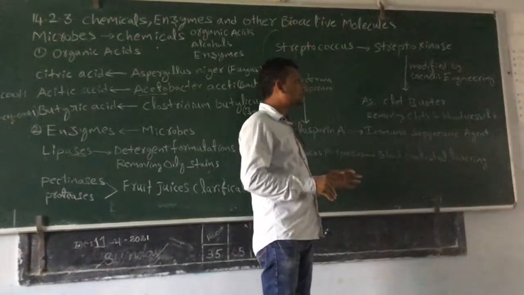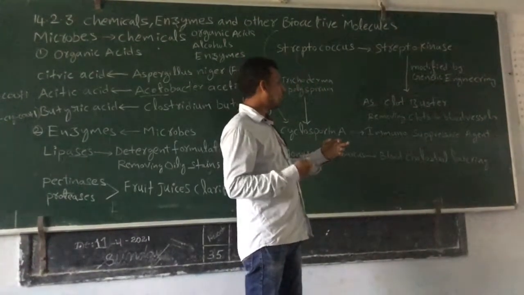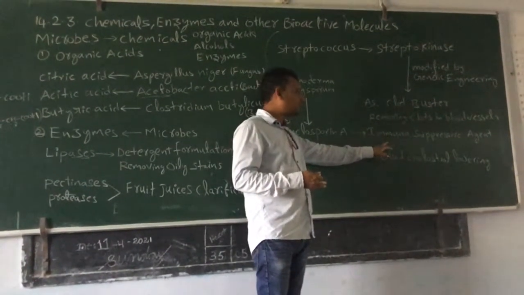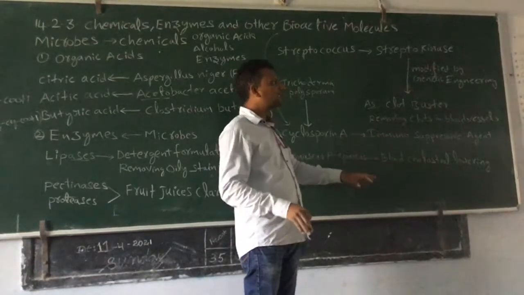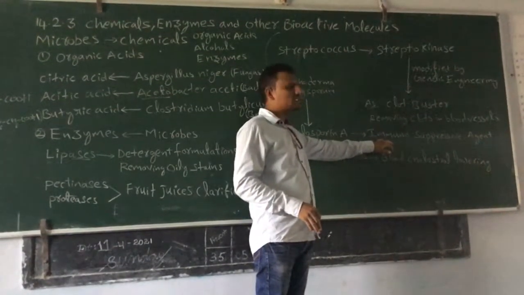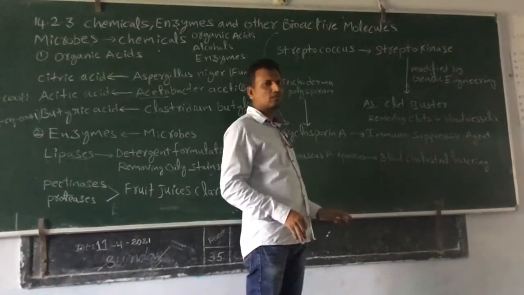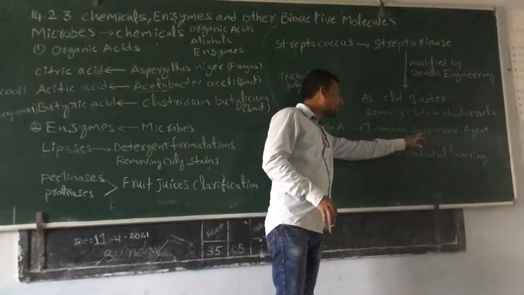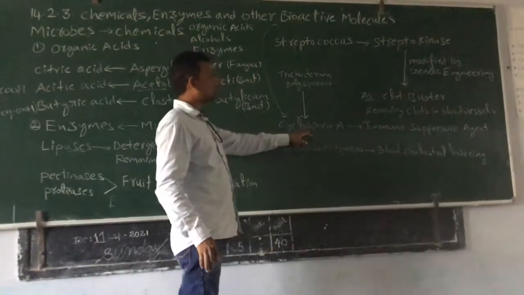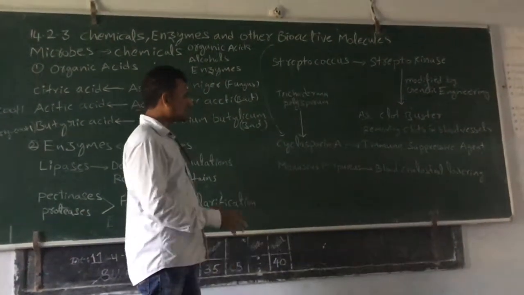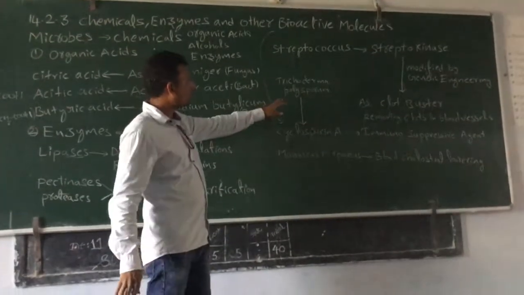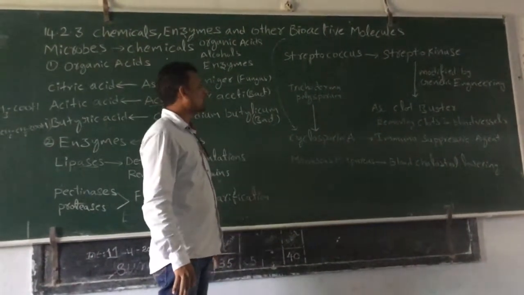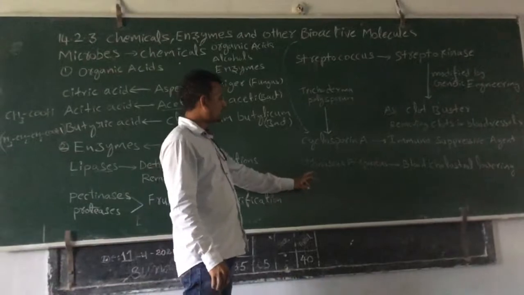If, in the initial stages, a kidney is suddenly transplanted from one person to another, the kidney will be rejected by our immune system. So to protect from that, our immune system is suppressed with the help of cyclosporin A. So that is about cyclosporin. It is obtained from Trichoderma polysporum.